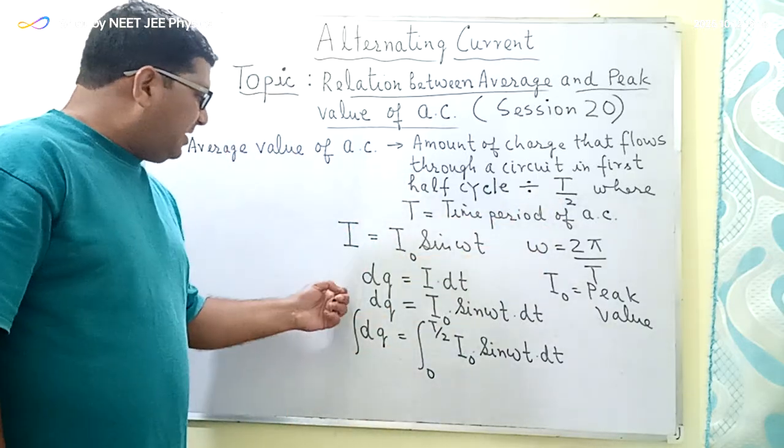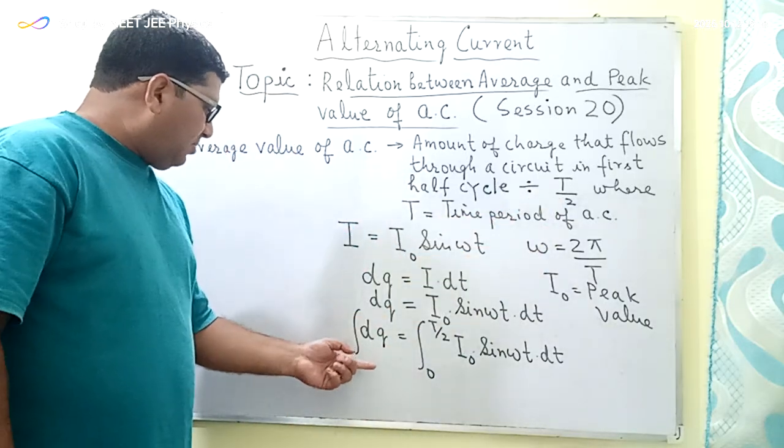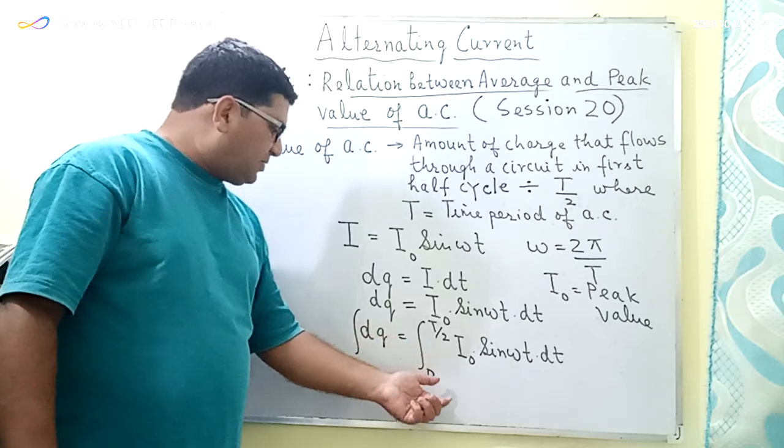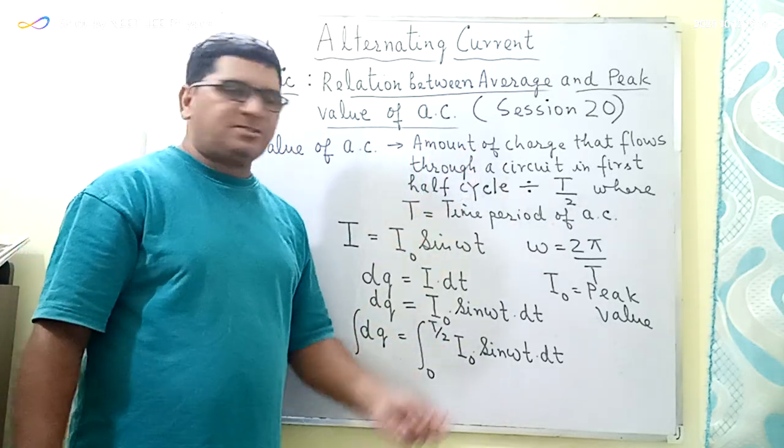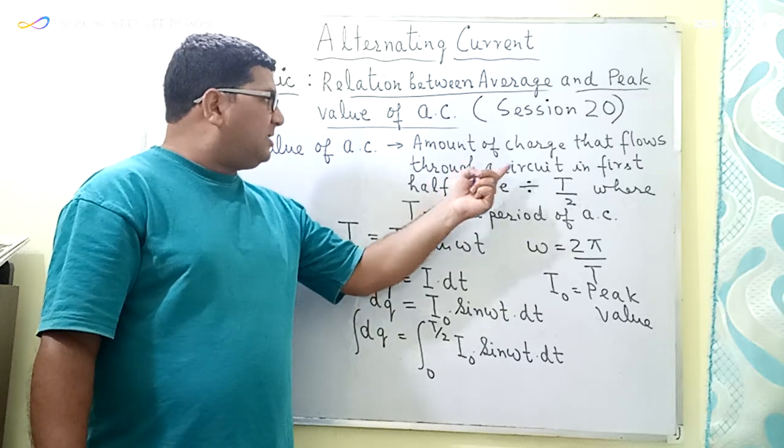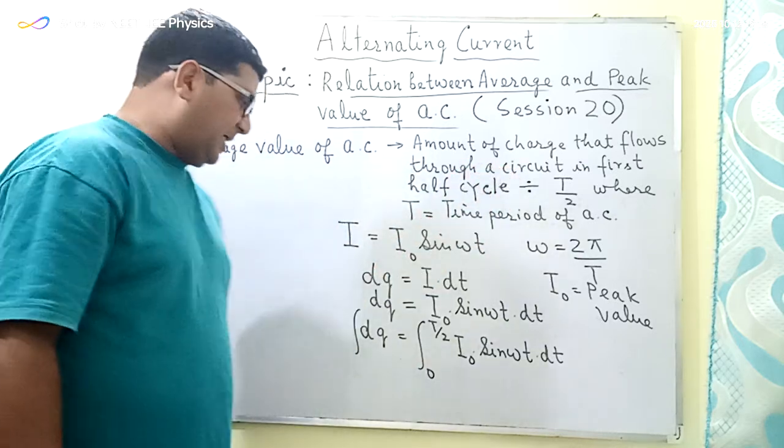So I will be integrating this equation within the limits of 0 and T by 2 in order to get the total amount of charge that will flow in the circuit in the first half cycle.